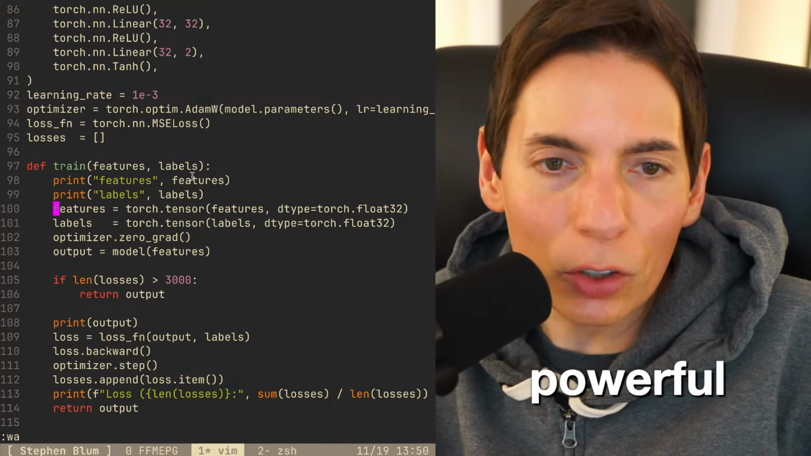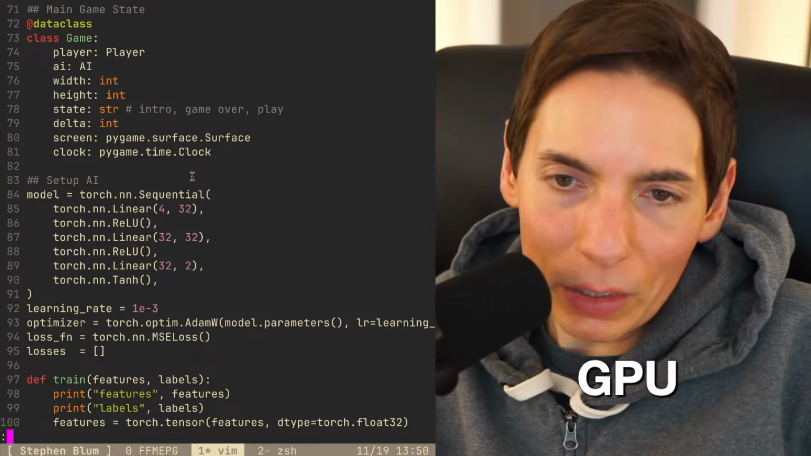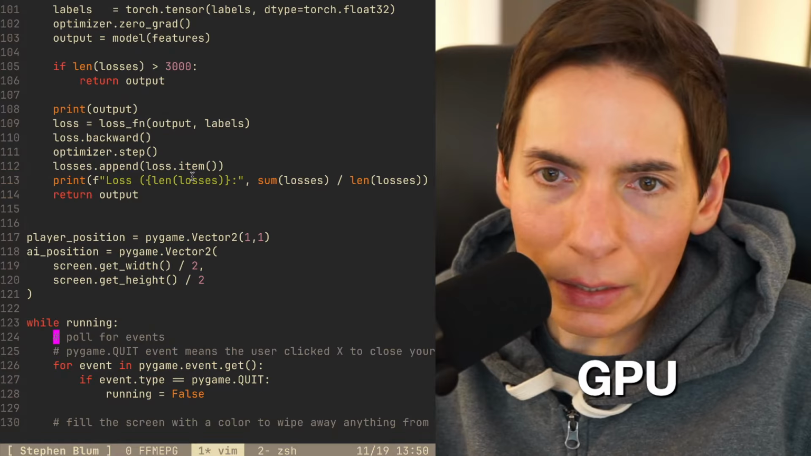Do you need a powerful PC? Nope. It can run on your phone. We're going to make this super light. You don't even need a GPU. It'll be able to run on your phone.